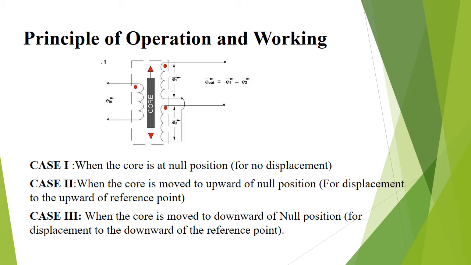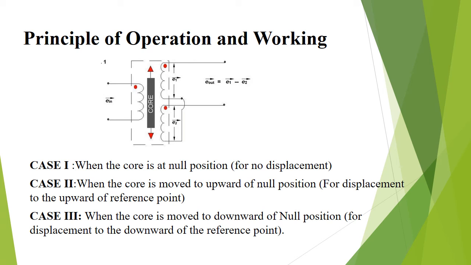Case 2. When the core is moved to the left side of the null position, for displacement to the upward of reference point, the flux linking with secondary winding S1 is more as compared to the flux linking with S2. Due to this, ES1 will be more than ES2, so the output voltage E0 is positive.